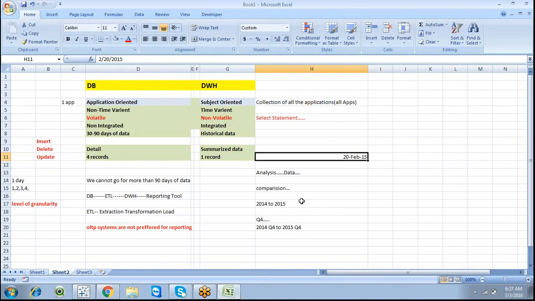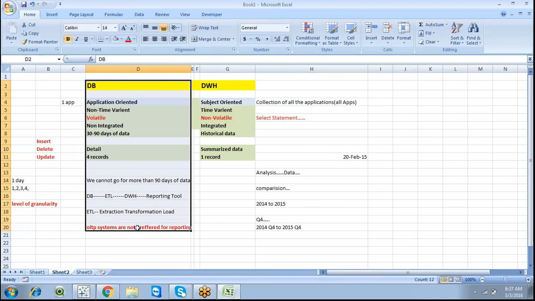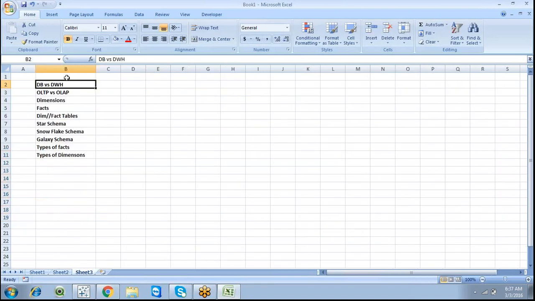For now, just go through these points, and we can discuss in more detail why we go for reporting and the life cycle of a data warehouse.